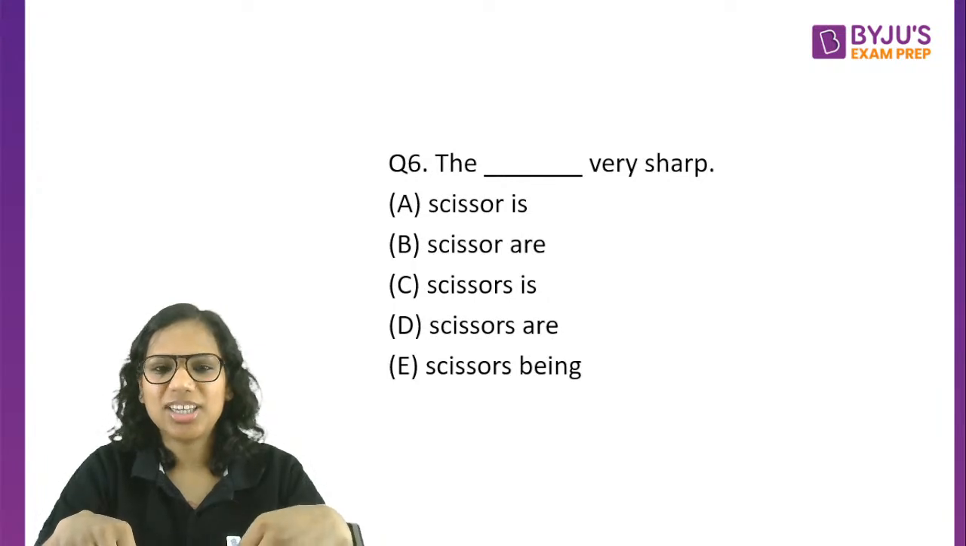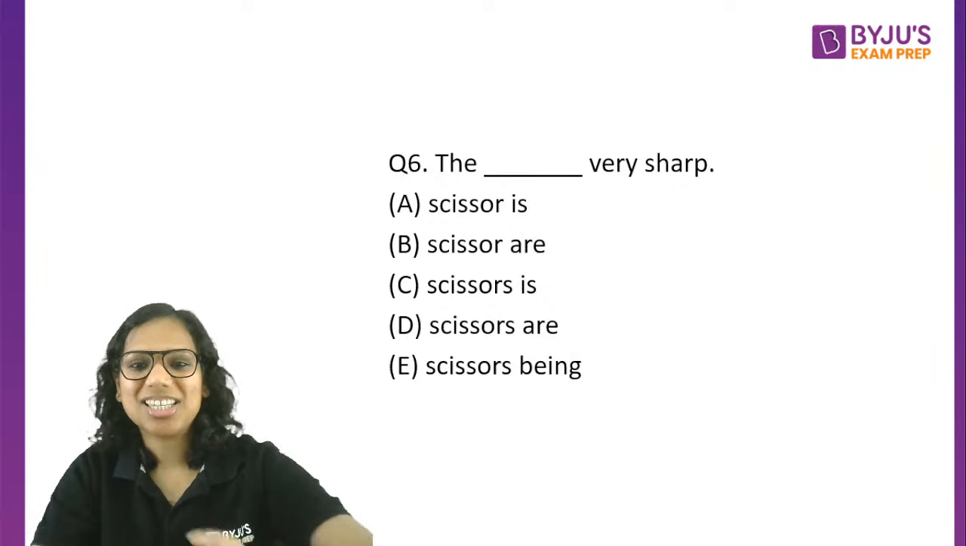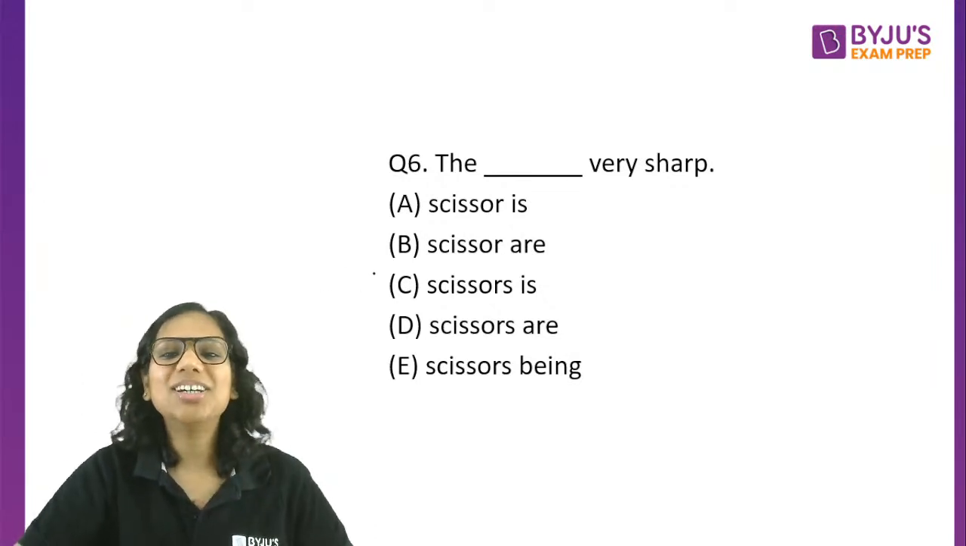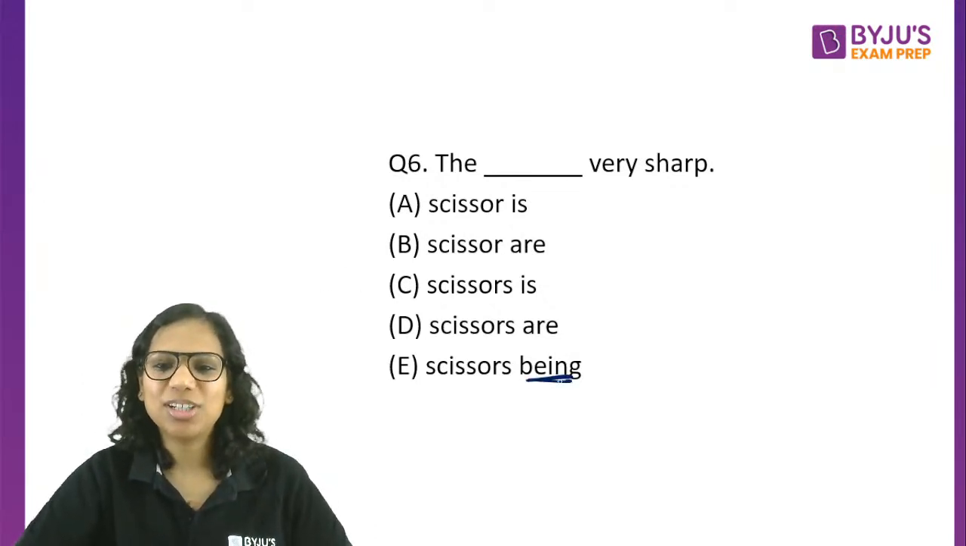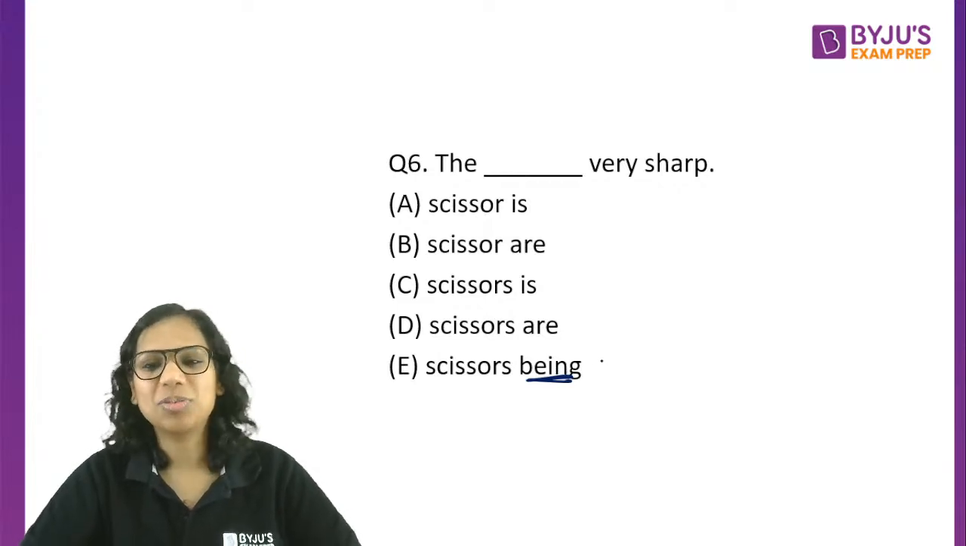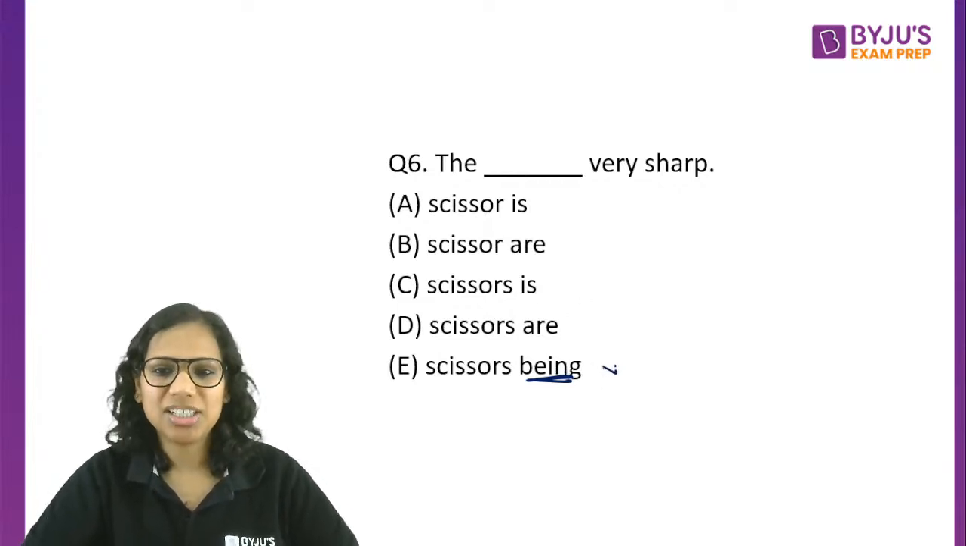Okay, good that nobody has said E. So I need a verb here, and the verb definitely shouldn't be being. Is or are is what is needed. Now,